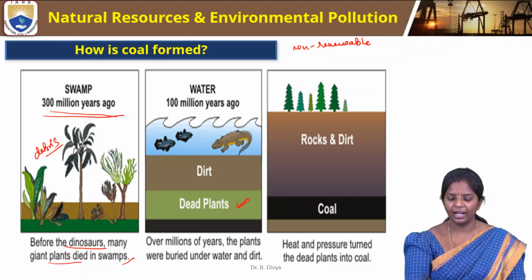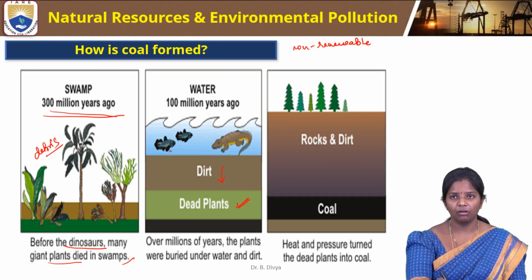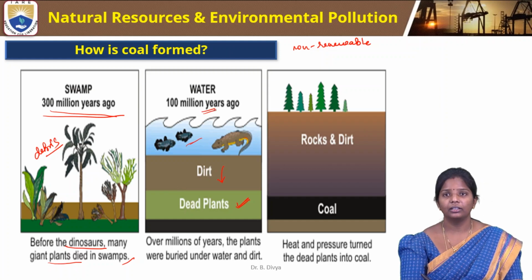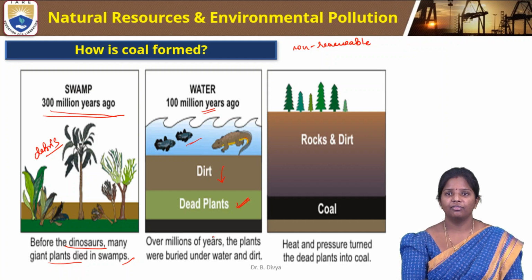So the dead plants accumulated here. Then dirt formed on top of the dead plants, and then the living organisms are on top. So in this water, about 100 million years ago, the plants or planktons or the animals that were living in water die. So the dead plants or animals form a layer in the deeper seas.